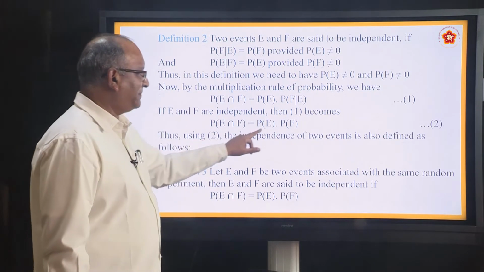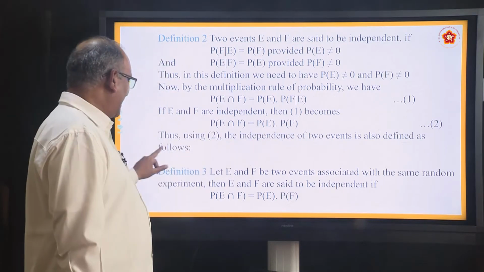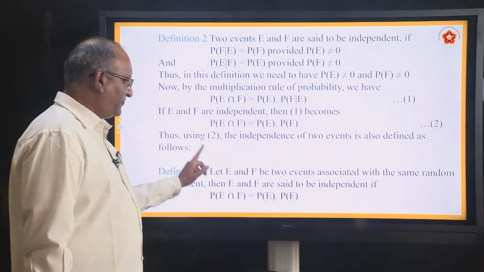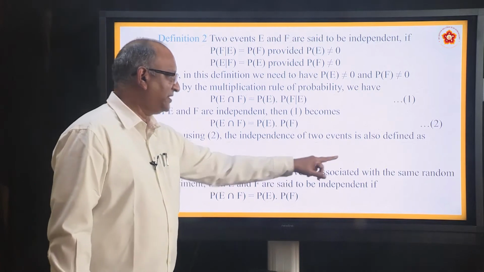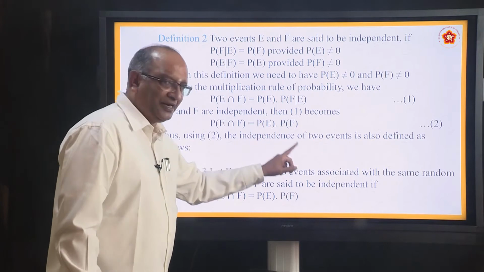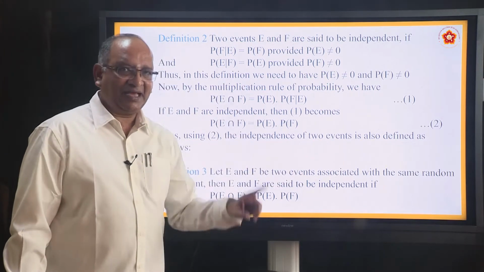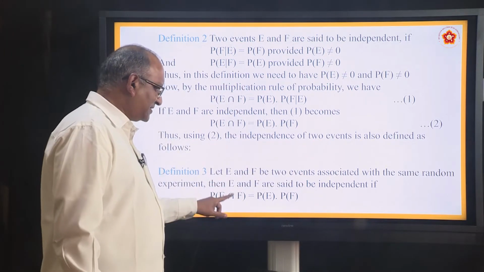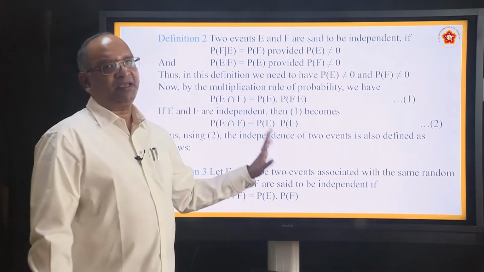Thus, using this, independent events are also defined as follows. How does he define? If E and F are two events associated with the same random experiment, then E and F are said to be independent. When can you say they are independent? When P(E intersection F) equals P(E) into P(F).